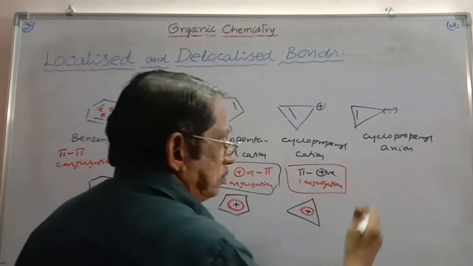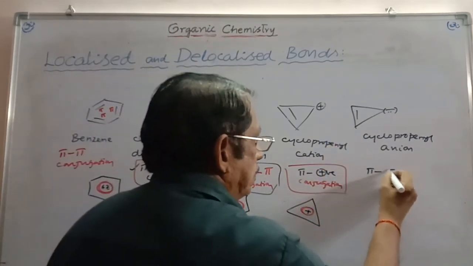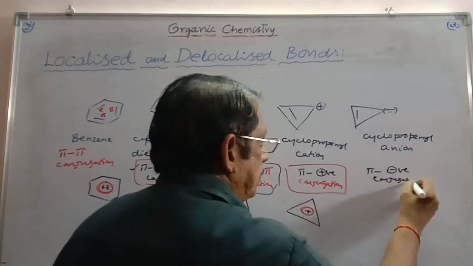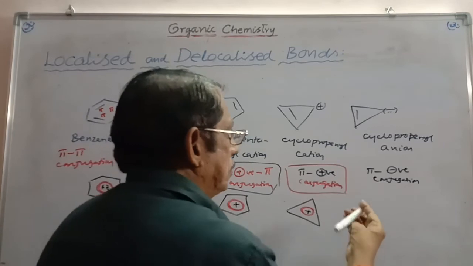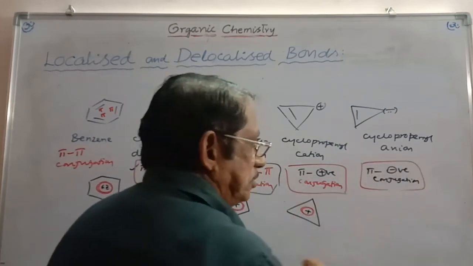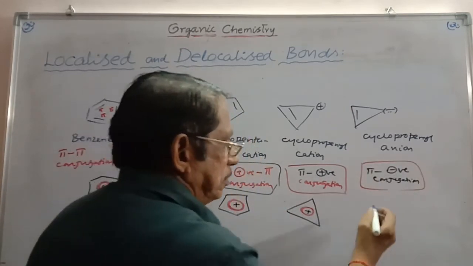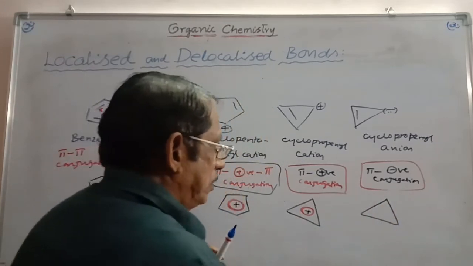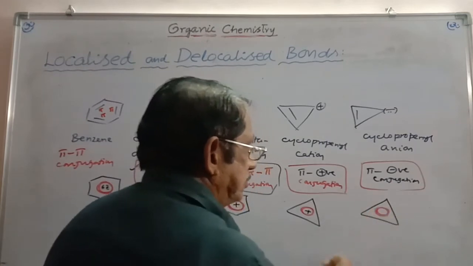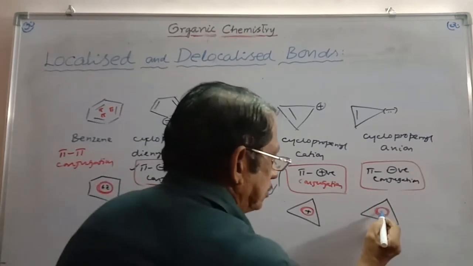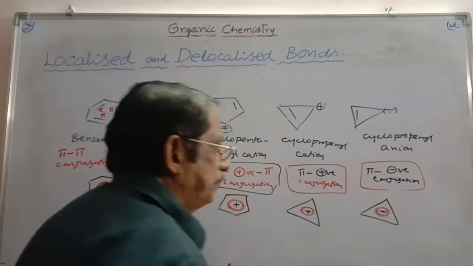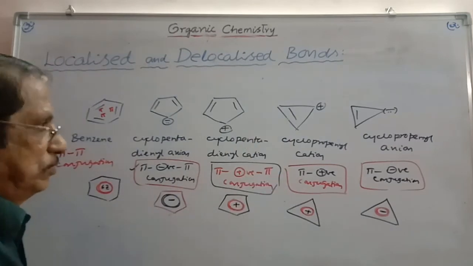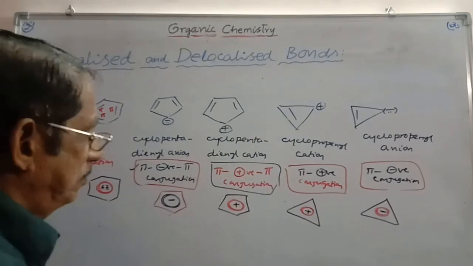Similarly, here also pi negative charge conjugation is there, so delocalization also takes place here. All these will be combining, spreading on all the 3 carbons in the ring. This is the delocalized cloud where negative charge is also delocalized along with the 2 electrons. These are the resonance hybrids of all these structures. We can write the resonance structures separately if you want.